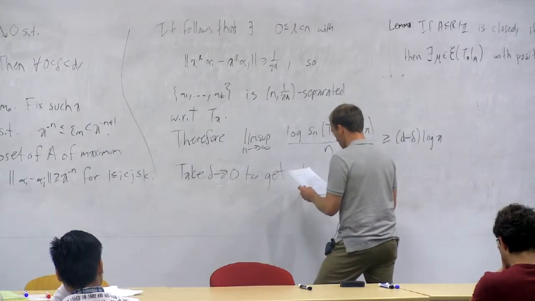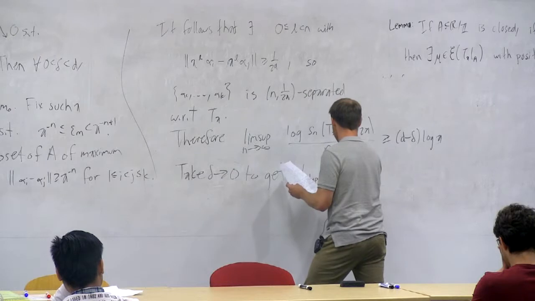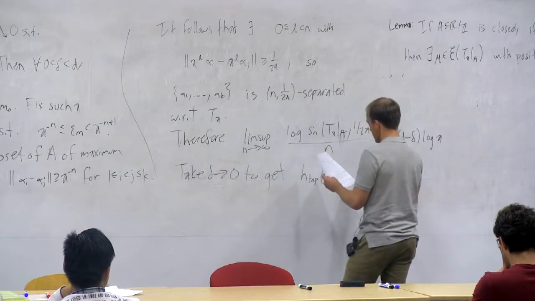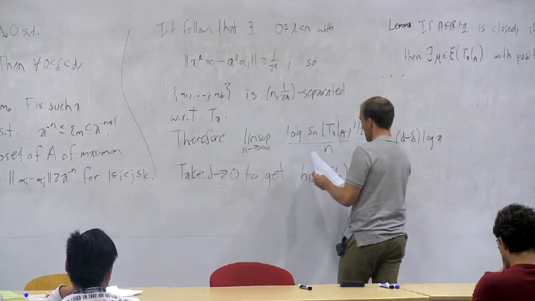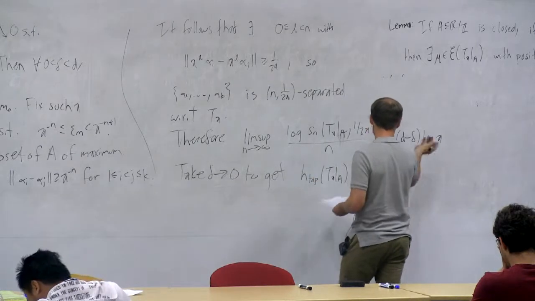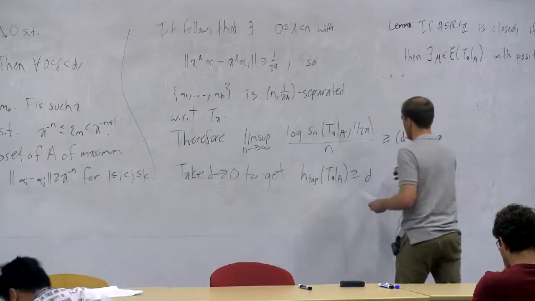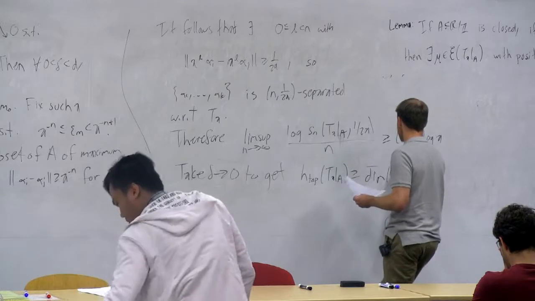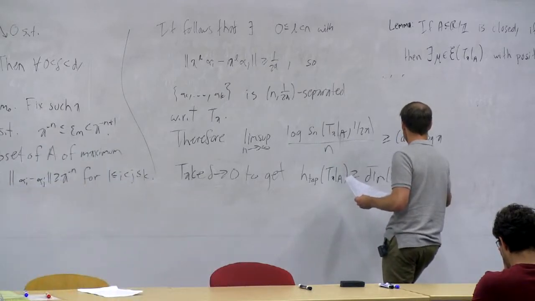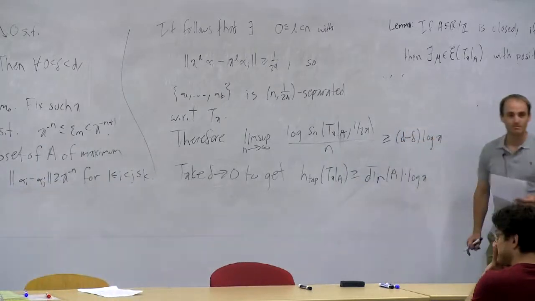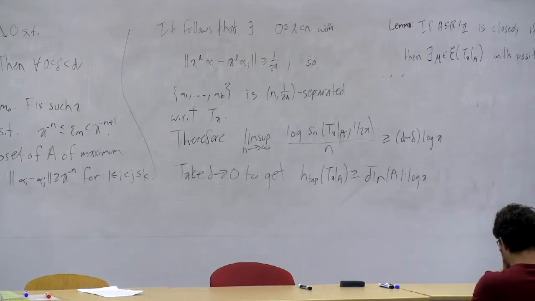But now we're at the part where we get to rejoice and run around in the field, because the topological entropy of our map is at least as big as, I just take the limit as delta tends to 0, at least as big as d times log a. So the upper box dimension of my set A times the logarithm of my multiplication by A. Okay? Bingo.